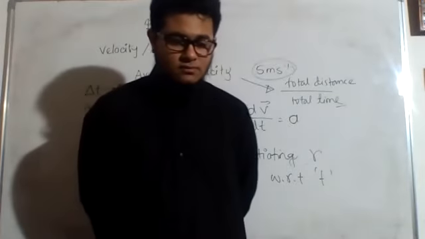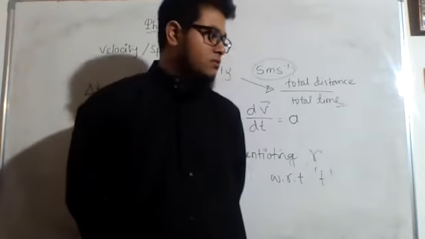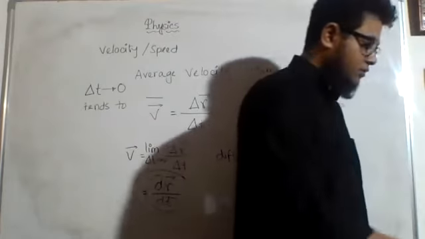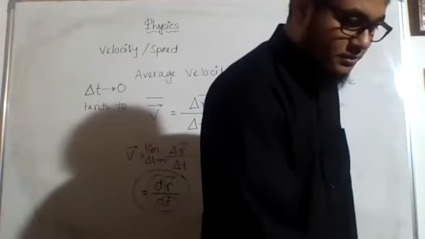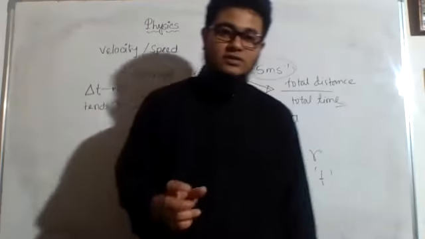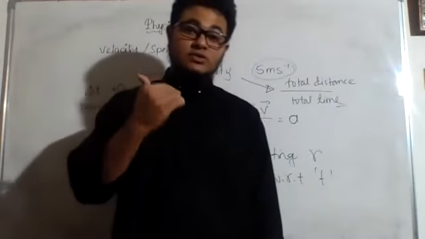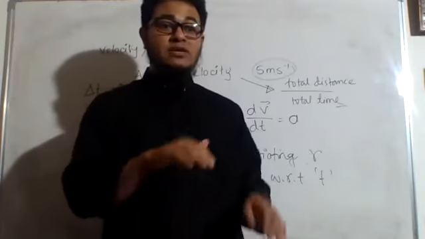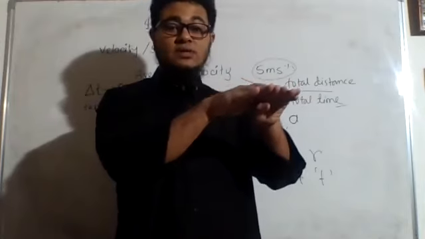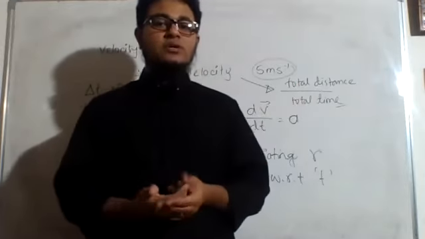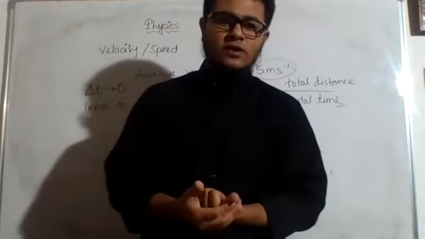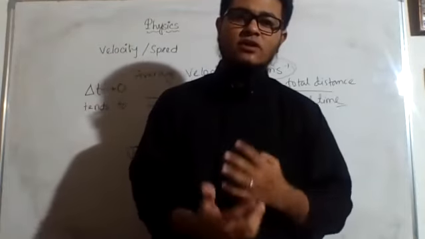Sir, if the velocity stays the same. Very good. At least this much I could teach. I thought you didn't even know what uniform velocity is. Uniform velocity is when the velocity does not change with respect to time. That means time is passing, but you are driving at a constant velocity. That velocity is not changing. Then you can say this is uniform velocity. So, in case of uniform velocity, can you tell me what is the value of acceleration?